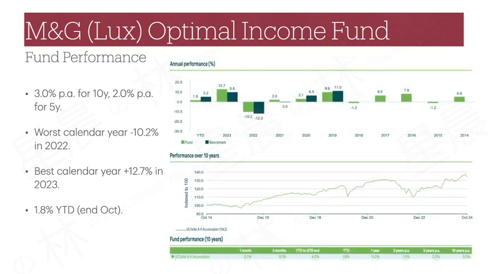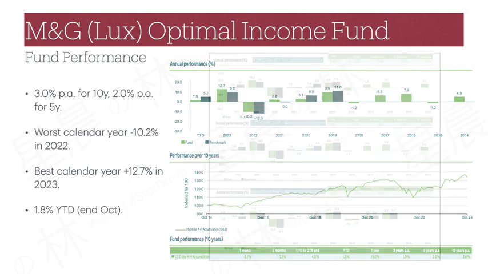With these comparisons, hopefully you get a better understanding that it is actually the broad bond market that has been quite weak in the past 10 years. So the M&G Optimal Income Fund's performance is relatively decent.